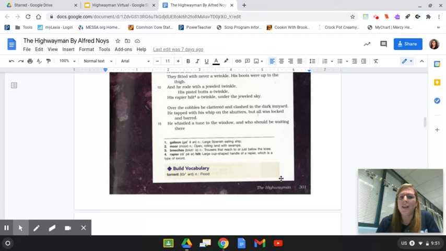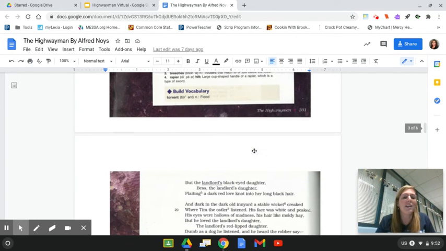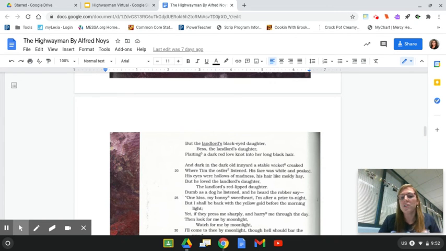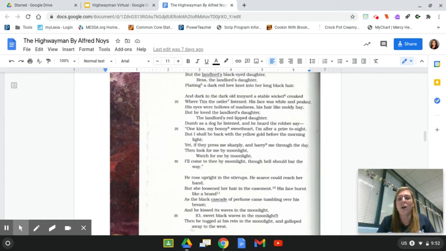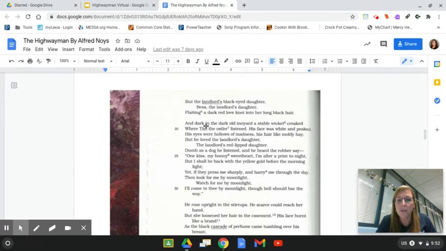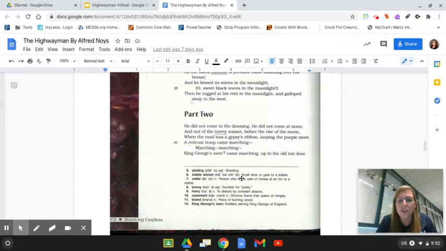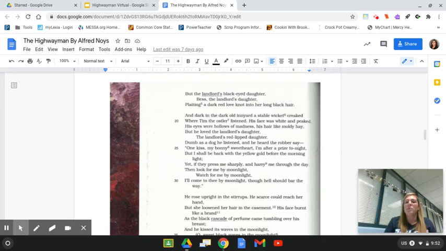So now he rides up to this inn, and he's got his whip, and it's not like an Indiana Jones whip. It's like what you would use when you're riding a horse, and he knocks on the shutters. And it's all locked up and quiet. And then he whistles this little tune, and all of a sudden, here's Bess. And she's plaiting a dark red love knot into her long black hair. And if you look down here, you'll see a number 5. And you come down here, she's braiding that in. So she's braiding this love knot. So obviously, they have a relationship. So here they are, and let's see, we're about to meet our next character that you are going to have to sketch.